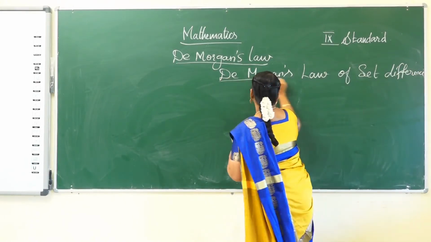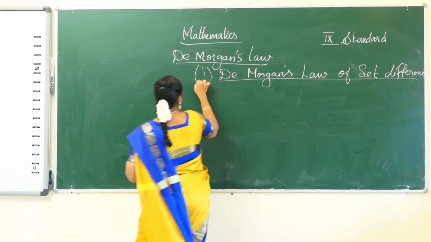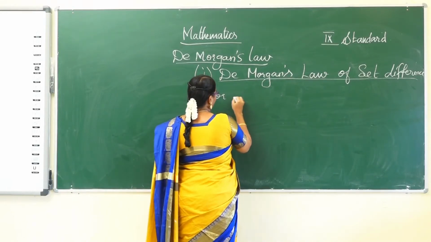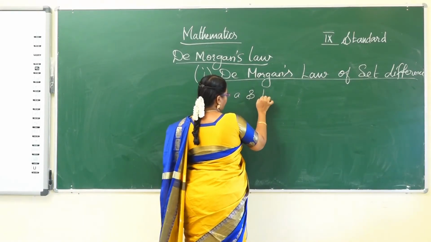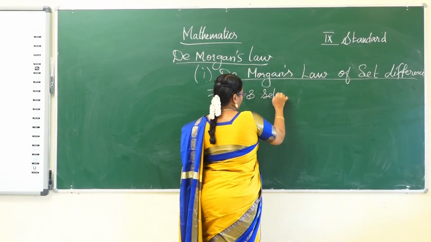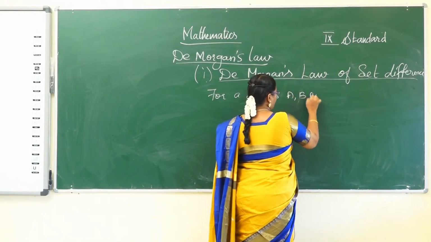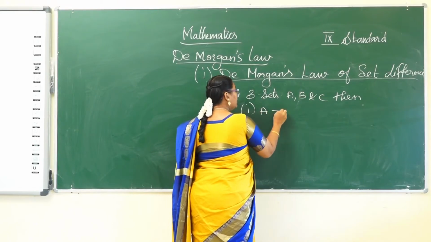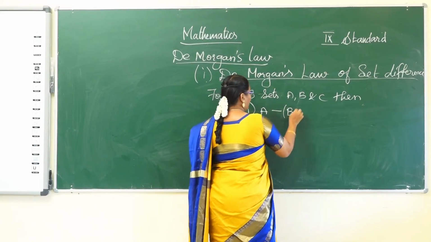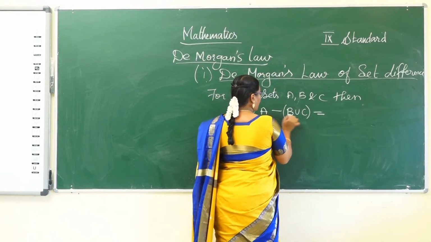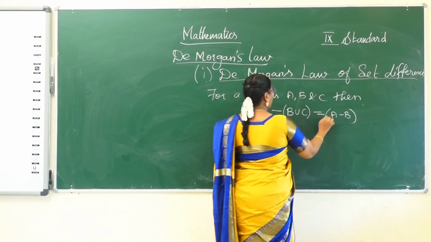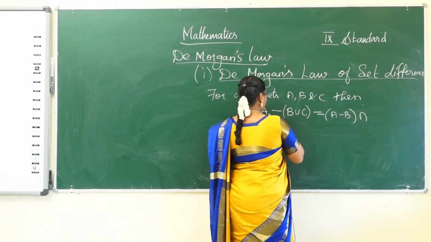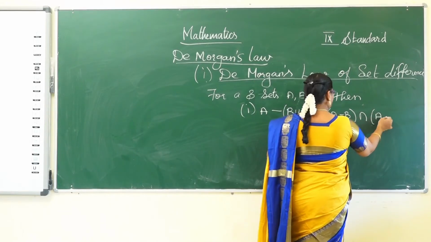First law: for three sets A, B and C, A difference (B union C) is equal to (A difference B) intersection (A difference C).